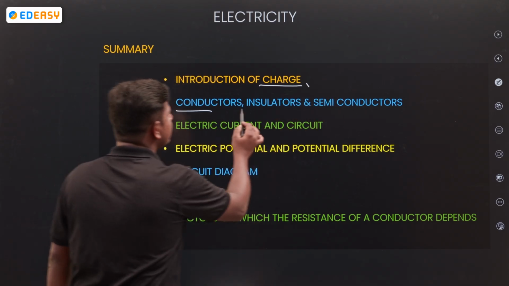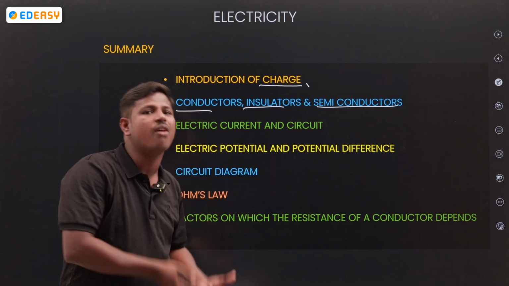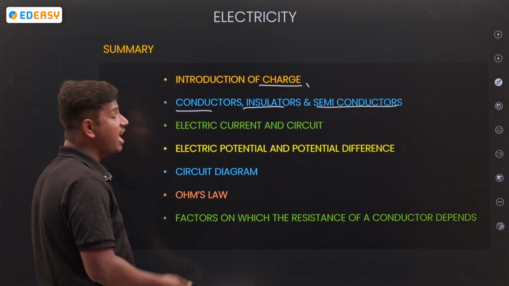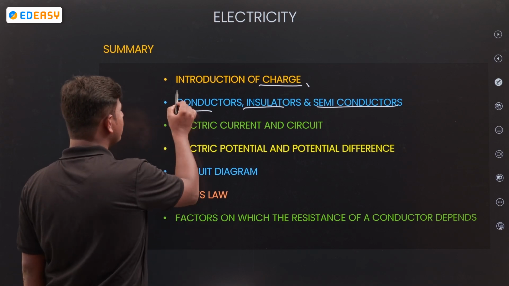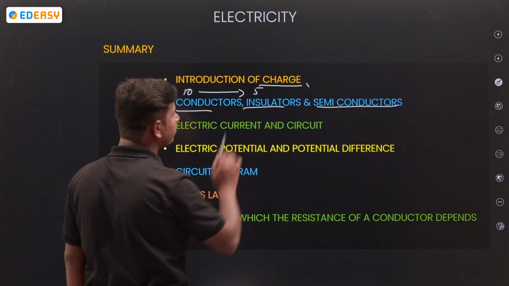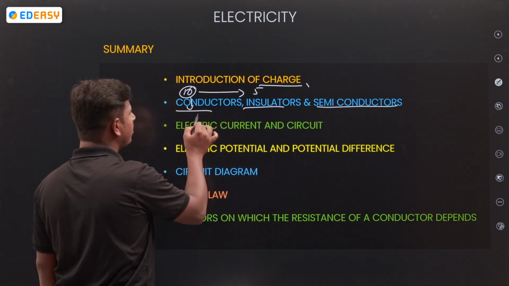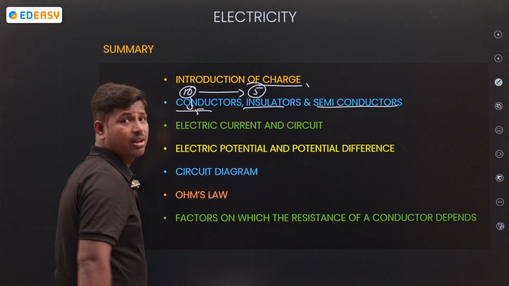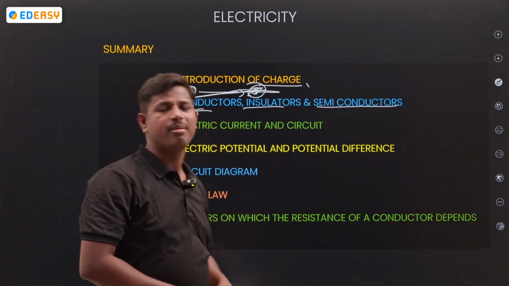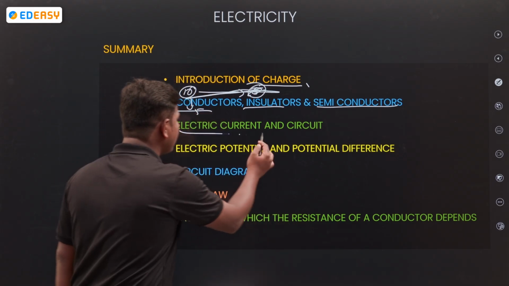Next, conductors, insulators, semiconductors. Conductors means allow. Semiconductors means half allow. Insulators mean doesn't allow. Okay, so I have three friends. The first person I gave 10, the second person took 5. In 10 I am taking 5. Okay, conductors allow. Semiconductors half allow. Insulator doesn't allow.